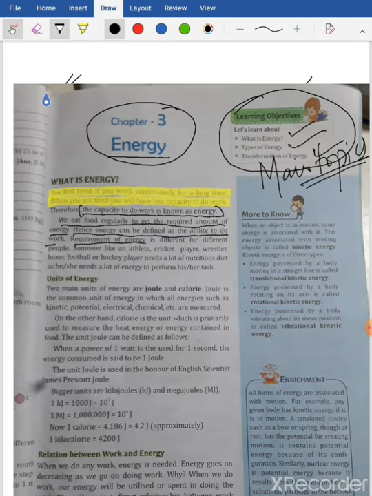Requirement of energy is different for different people. Someone like an athlete, cricket player, wrestler, boxer, football and hockey player needs a lot of nutritious diet, as he or she needs a lot of energy to perform his or her tasks. So depending upon your activity, you have to intake the amount of food, more or less. So if you are a sports person, if you are playing lots of games, then you have to intake lots of food to get energy, because when you do some work or some activity, your energy gets reduced.